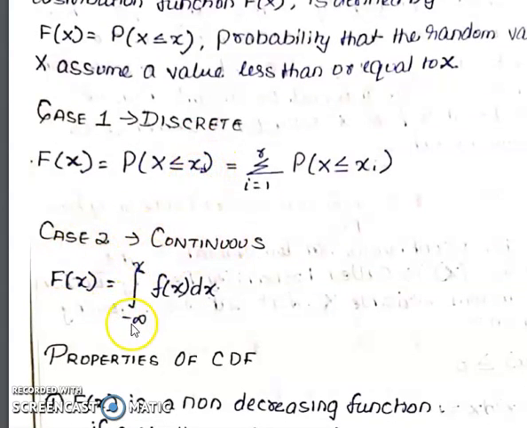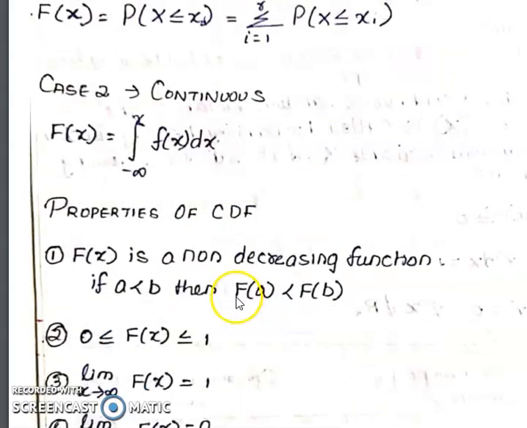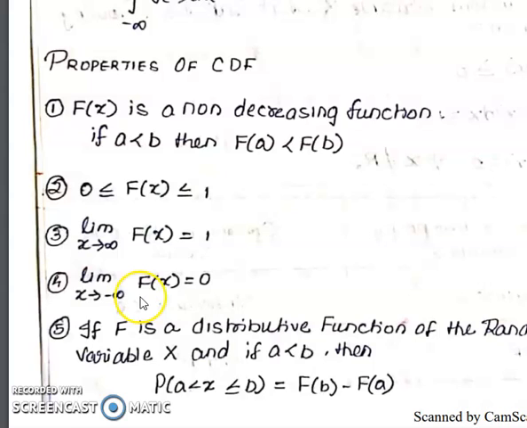In the case of continuous, F of x, that is the cumulative distribution function, is equal to the integral from minus infinity to x of f of t dt. Now, properties of the cumulative distribution function. First one, F of x is a non-decreasing function. If a is less than b, then F of a is less than or equal to F of b. Second one, the cumulative distribution function lies between 0 and 1 and takes the values 0 or 1 at the limits. The limit as x tends to infinity of F of x is equal to 1, whereas the limit as x tends to minus infinity of F of x is equal to 0.